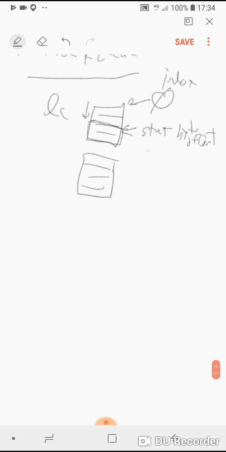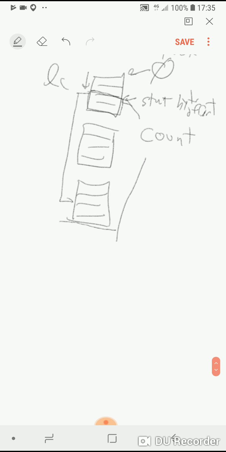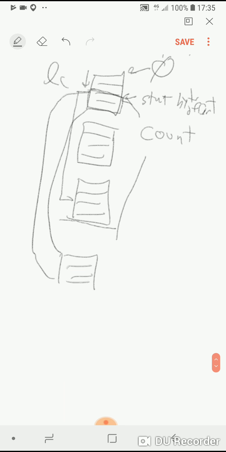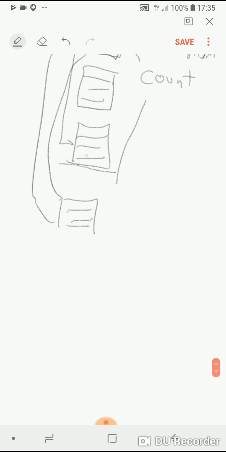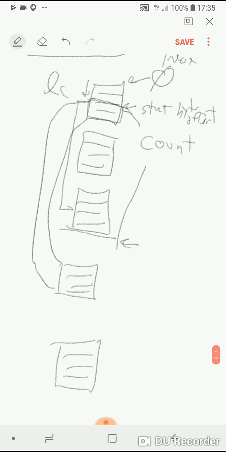And then we have a count, which represents the total size of the last commit. And the reason we need that is because when we put into memory, we're going to have the read queue take the first few elements and stick those into memory. And then the write queue needs to write at the end of this list. So it needs to know how many elements are on the disk.